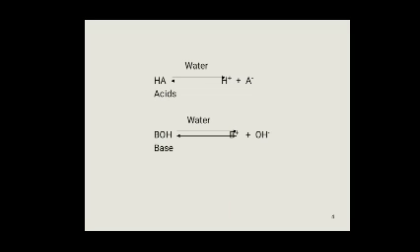Arrhenius acid produces H plus ions in aqueous solution, and a substance which produces OH minus ions in aqueous solution is called base.